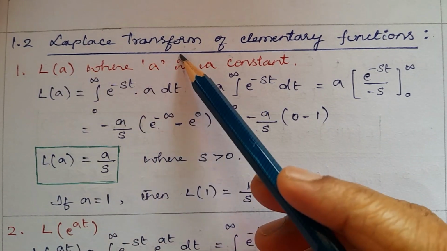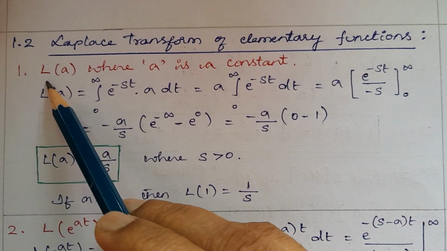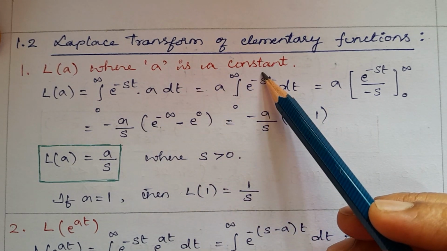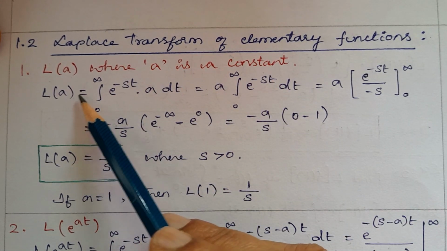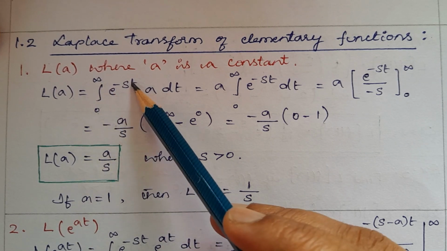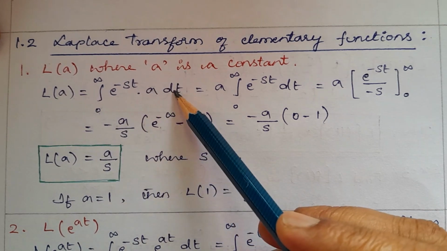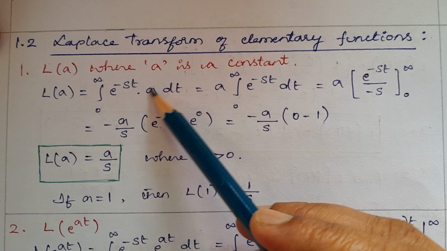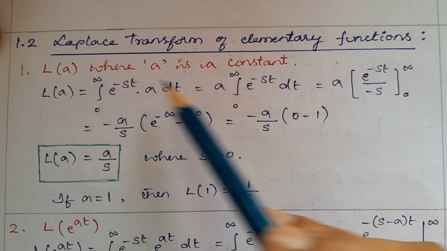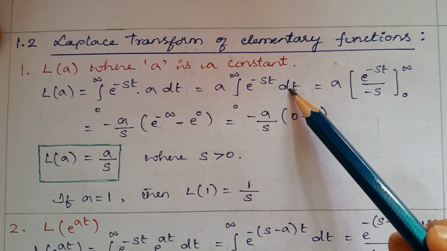1.2 Laplace transform of elementary functions. Laplace transform of A, where A is a constant. Laplace transform of A is equal to the integral from 0 to infinity of e power of minus st times A dt. A is a constant, so take it outside: A times the integral from 0 to infinity of e power of minus st dt.